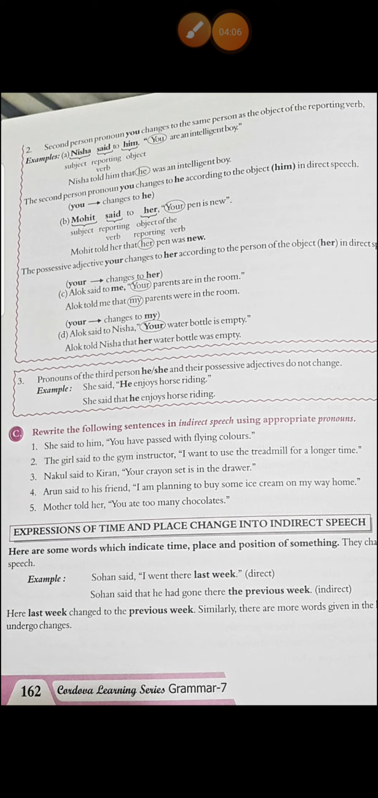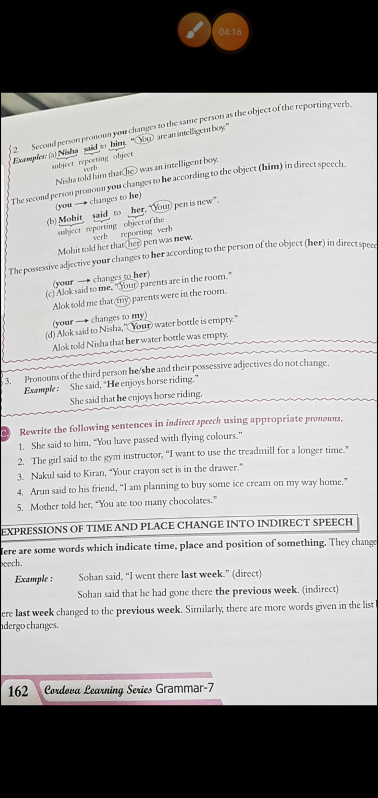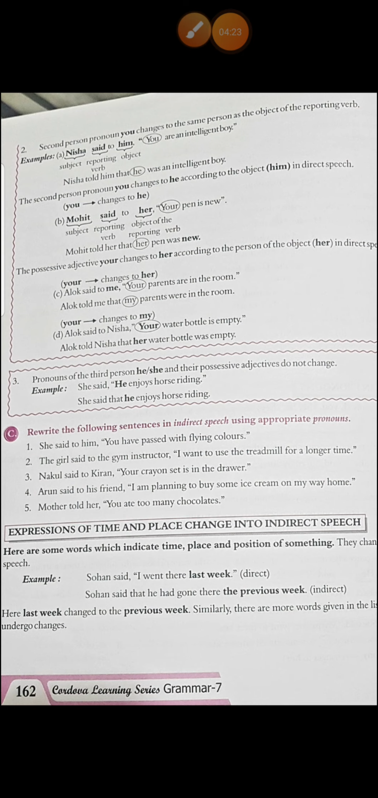Then Alok said to Nisha, your water bottle is empty. Alok told Nisha that her water bottle was empty. Now see the third point. Pronouns of the third persons, that is he, she, and their possessive adjectives do not change. Like she said he enjoys horse riding. She said he enjoys horse riding. So in this way, we change pronouns of direct into indirect speech.